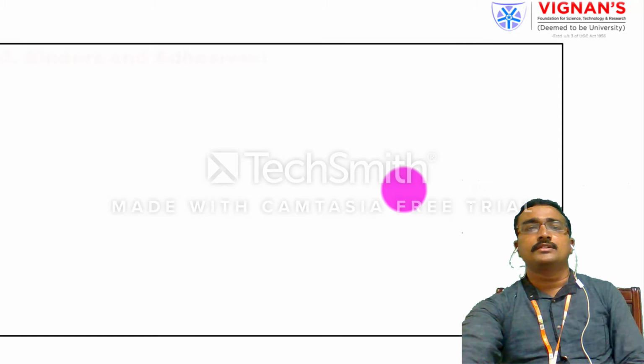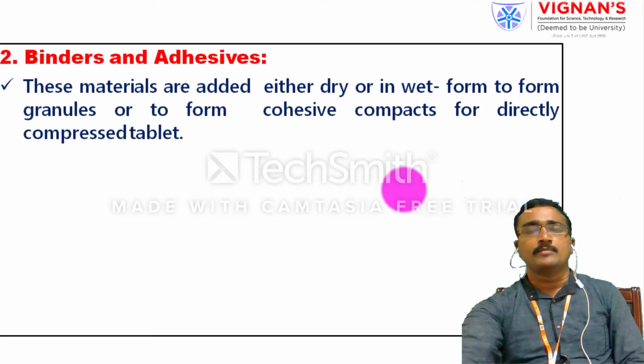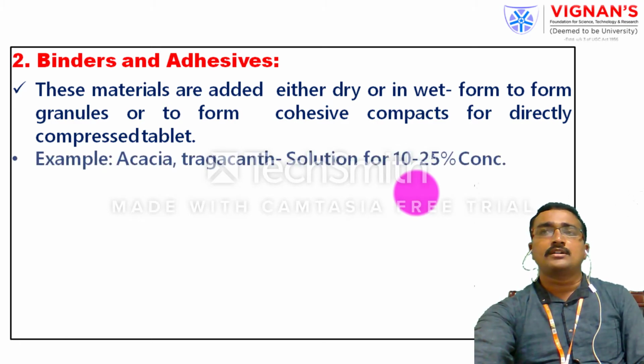And some binders and adhesive agents we add mainly to the API molecule. The binders are added either in a dry form or in a wet form, mainly to produce ideal granules, or to produce some cohesiveness, and the compressibility increases in tablet production. It easily gives cohesive compactness, which means the tablets will be easily compressible. So the binders are added in the dry form or wet form.